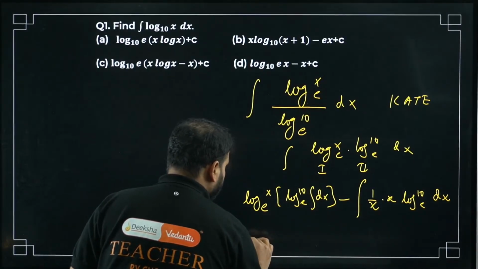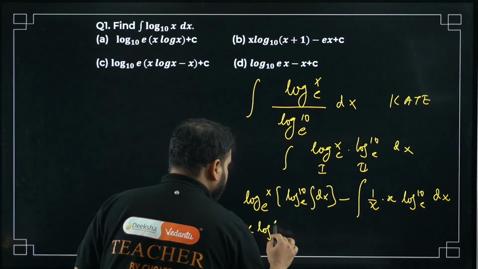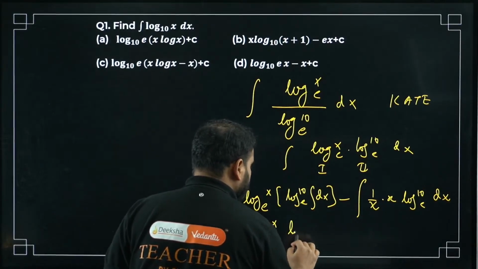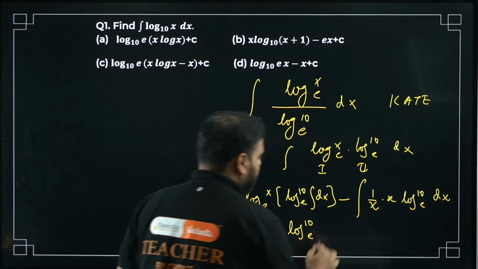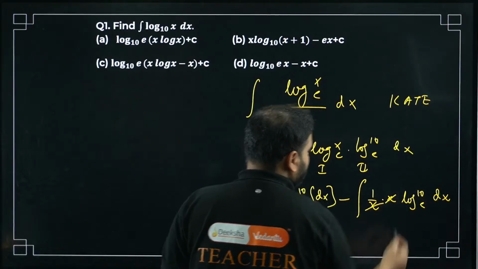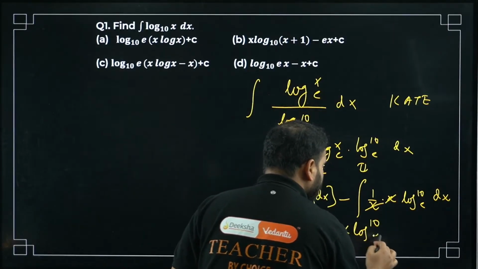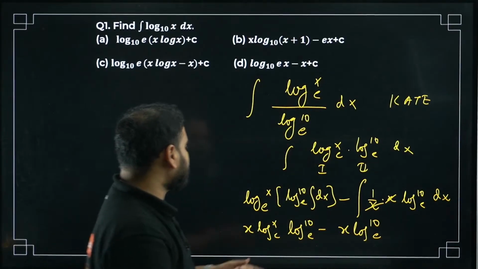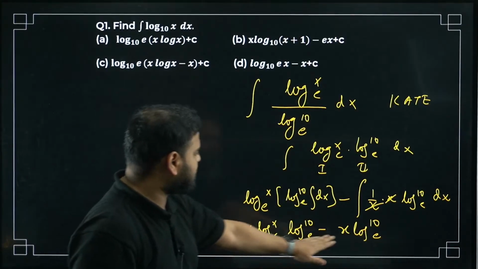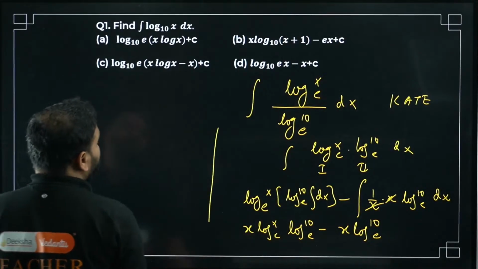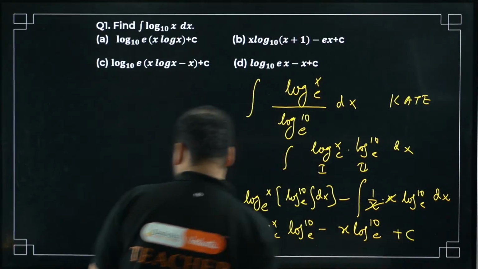So far, I'm getting x log x with the base e, and this is as it is. Log 10 with the base e minus this, and this is cancelled. I'll integrate this again. I'll get the same value, x log 10 with the base e. I can take just simply log common. So my answer will turn out to be, of course, there will be a constant of integration.